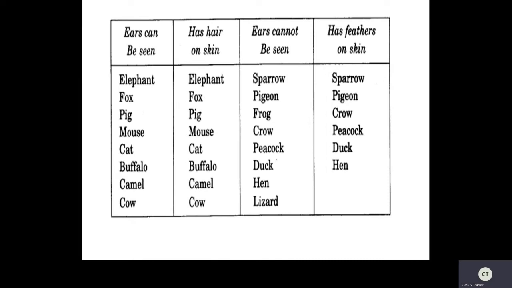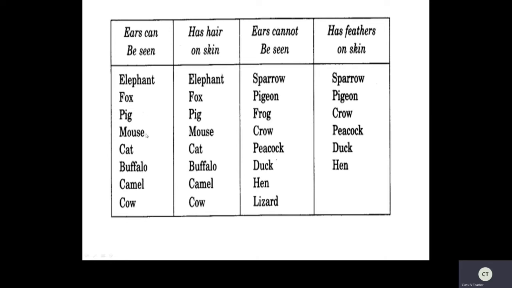Now let us see one more topic, that is the separation of animals whose ears can be seen and animals whose ears cannot be seen. So, the difference between animals whose ears can be seen and those whose ears cannot. Let us see. Now elephants, we can see the ears. So in this category, what animals are there? Elephant. Is hair present on the skin? Yes. Now fox. Fox ears we can see. Pig you can see. And also in mouse, cat, buffalo, camel, and cow you will see the external ears.